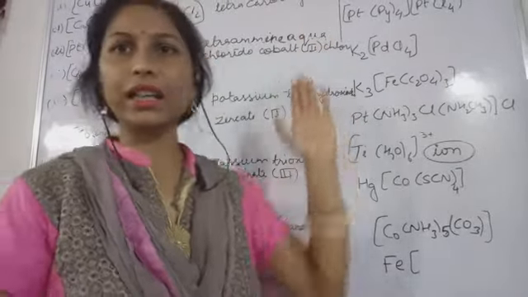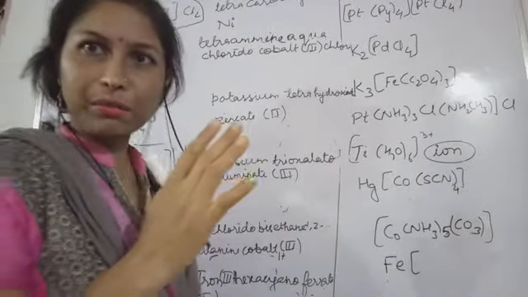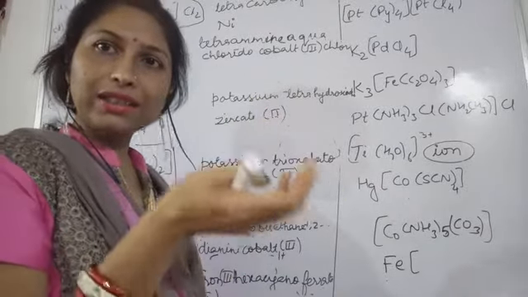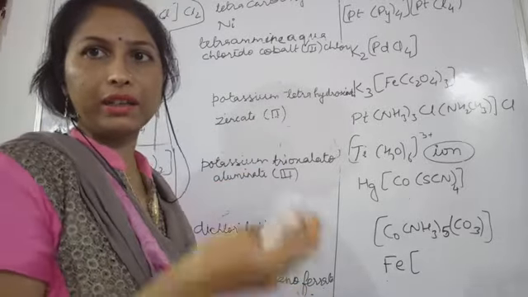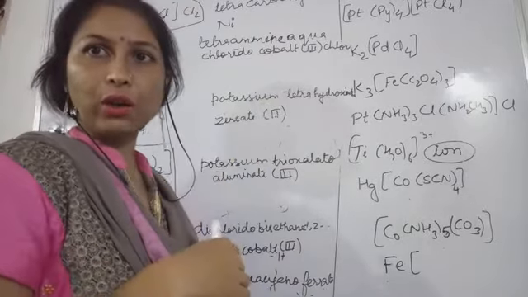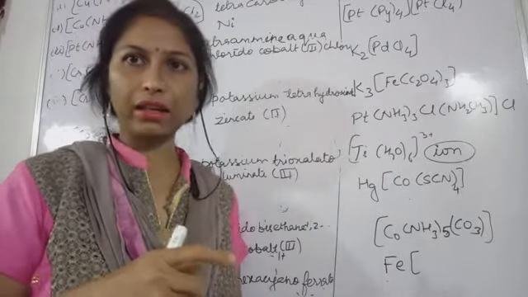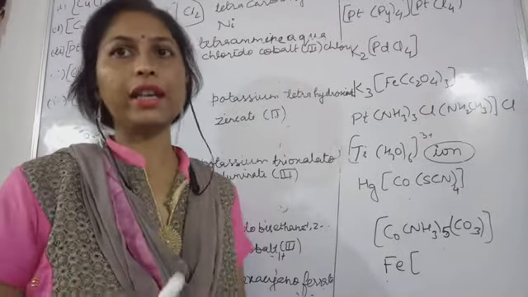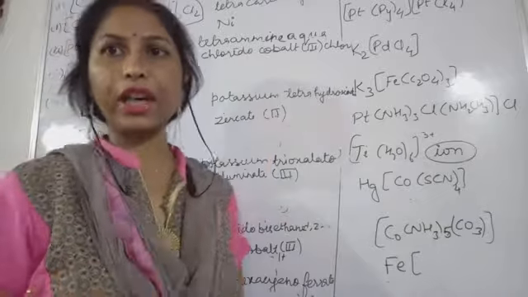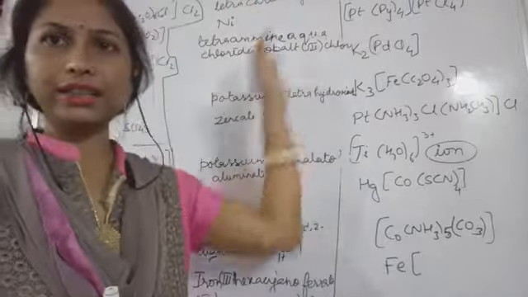First of all, what you will start with is the central metal atom. This is nickel in this case. So you will write nickel, the central metal atom, first. And then the square bracket will start. Whether the counter ion is the cationic part or the anionic part depends on the charge it possesses. If the counter ion is a cation, then it will be written on the left hand side of the square bracket. And if the counter ion is an anion, then it will be written on the right hand side of the square bracket.